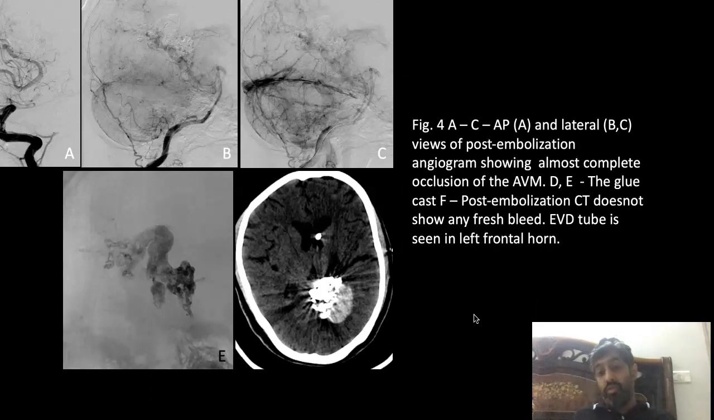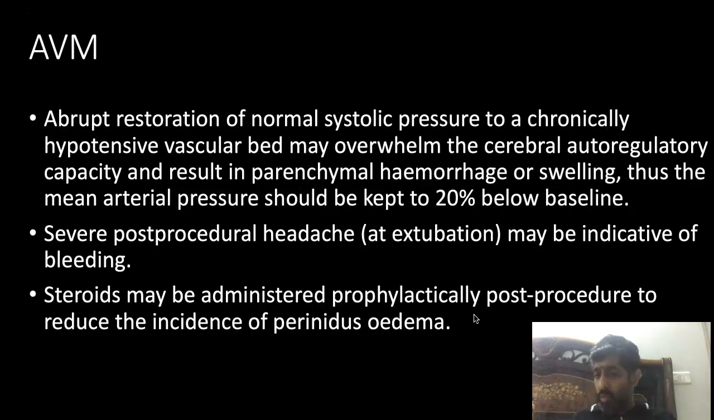You need to decrease the blood pressure in those cases. With normal pressure breakthrough bleeding, or glue or Onyx going into unwarranted territories, decrease the blood pressure at that time. And sometimes you have to increase the PEEP so that it doesn't go into the pulmonary vessels. So these are your most important goals.